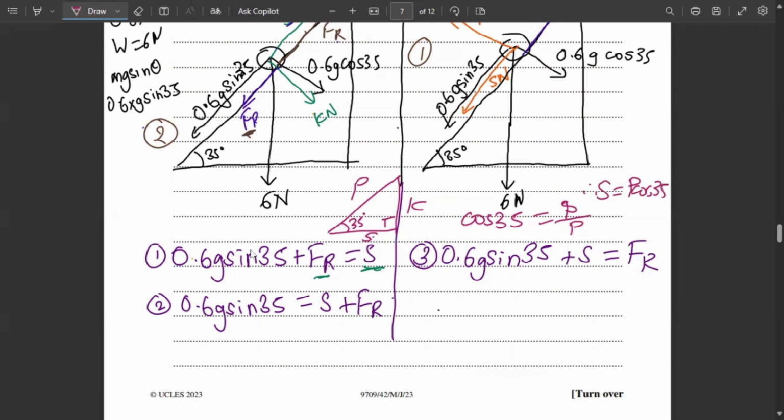So if I input this in this equation, 0.6 g... Now let me not rewrite the equations. I'll just write it here instead of S. So this S is P cos 35. Even this S is P cos 35.